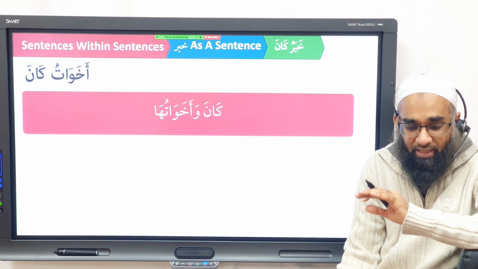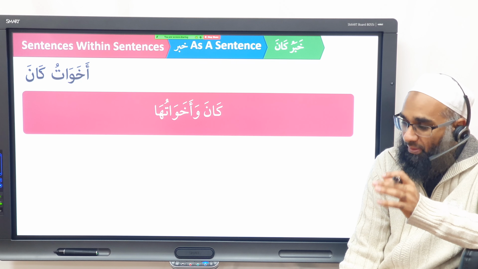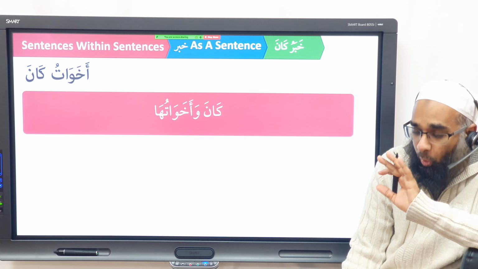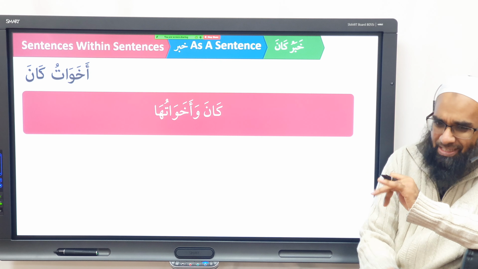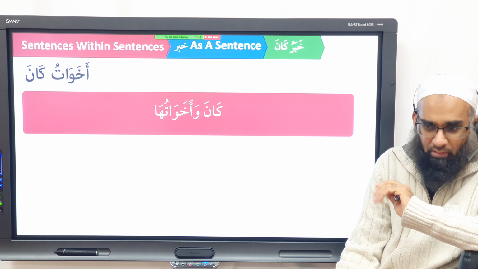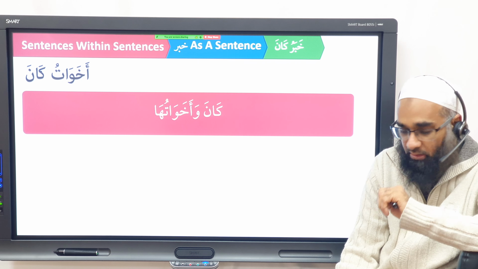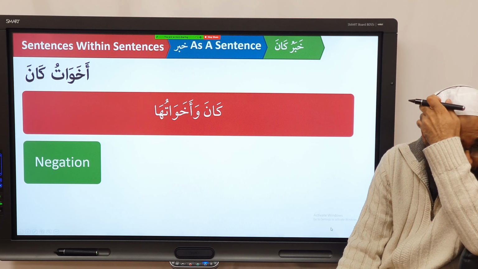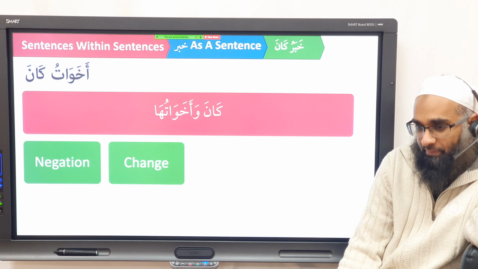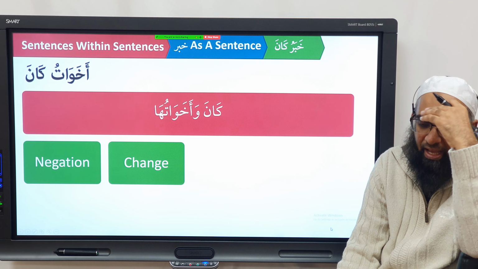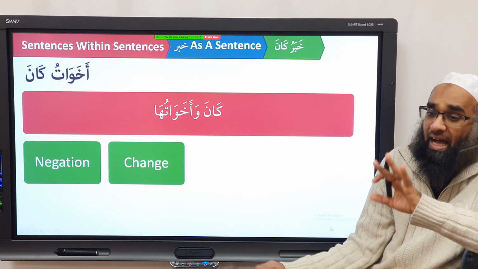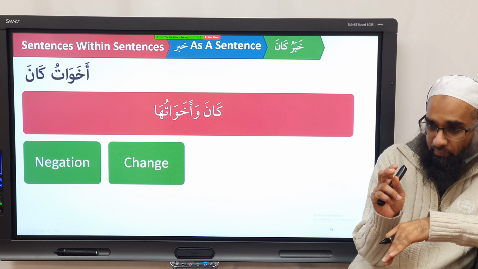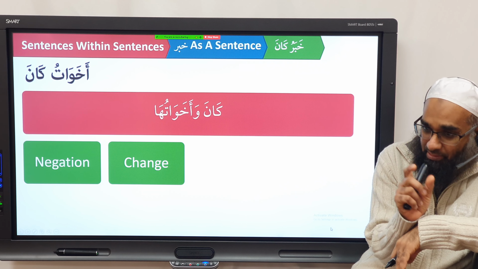Now, along with kana, there are other words which have an ism and the khabar, but they give slightly different meanings. What do they give? Slightly different meanings. If you look at all of the fi'lun naqis, and you kind of categorize it, you can say it gives 4 meanings. It kind of adds a dimension to the meaning of the verb, of the sentence. For example, the first meaning we say is negation. Negation. The second meaning that we find that af'alun naqisa give, we say kana, this kana and its sisters. So kana and its sisters, one of the meanings it gives is negation. Meaning you have an ism and a khabar, you negate this.